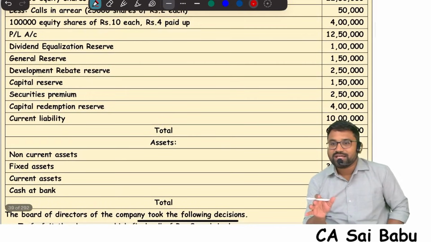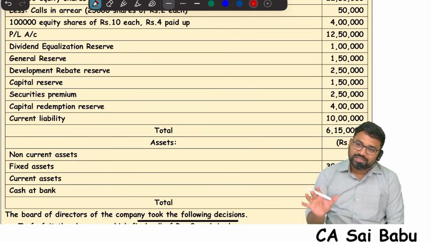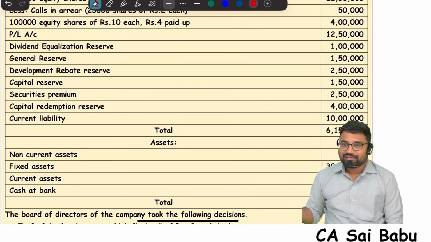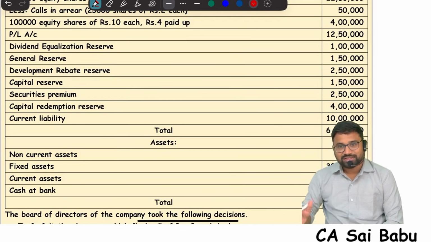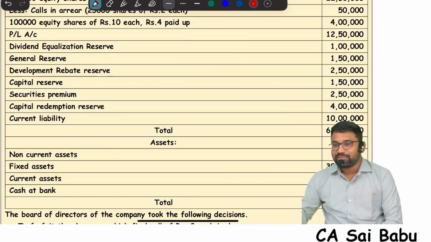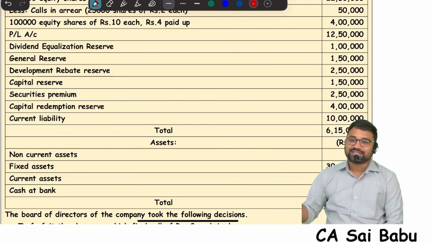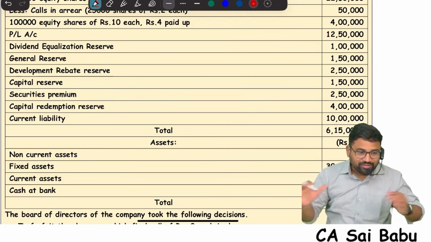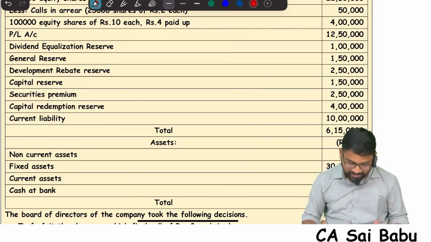From the institute material point of view, the entire accounting for shares and debentures is 1 chapter only. From our point of view, we divided it. From their point of view, right issue, bonus issue, redemption of preference shares, buyback are all 1 chapter. ESOPs and sweat equity shares are also 1 chapter. So from their point of view, you should have interlinking knowledge also. That's what they are expecting here.